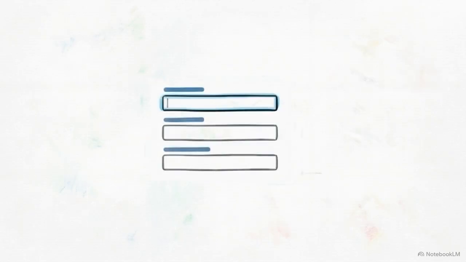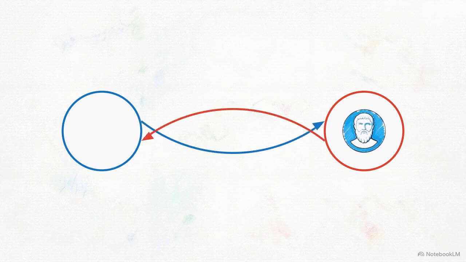To restore that effort, we structure prompts with 3 specific elements: assigning a role, defining a task, and setting strict constraints. The first method is role-based prompting. This diagram illustrates a standard transaction where a user simply asks for an output. When you instruct the AI to act as a Socratic tutor, it shifts the dynamic to an active interrogator. Instead of asking for an essay, you tell it to ask guiding questions one at a time.